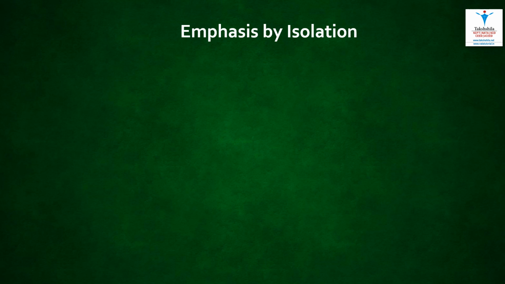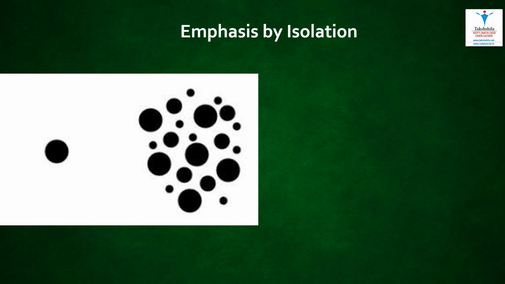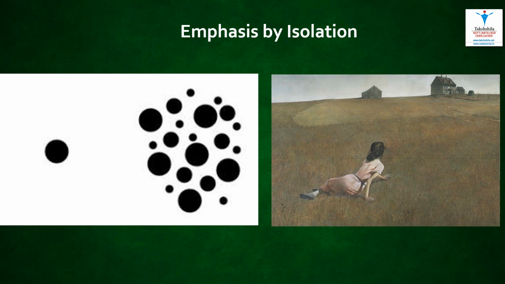This is emphasis by isolation. In the first picture, we can see that one circle has been isolated from the group of other circles. Our eyes are drawn to the isolated circle. In the second picture, the painter has isolated all three elements, the two houses and the girl lying on the floor. By this, the painter is achieving emphasis on all three elements.